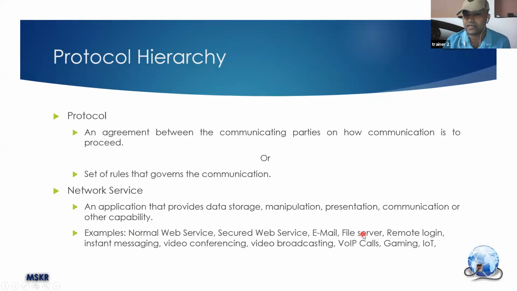A file server, okay, a server which will not provide you any web service or email service, but it provides you just some files that you can download from it. And a remote login service, that means, when you are using PuTTY in our labs, you are going to open PuTTY and enter the IP address of the Linux server, and you are going to access an account in that Linux server. That is nothing but remote login. So it is one type of service.